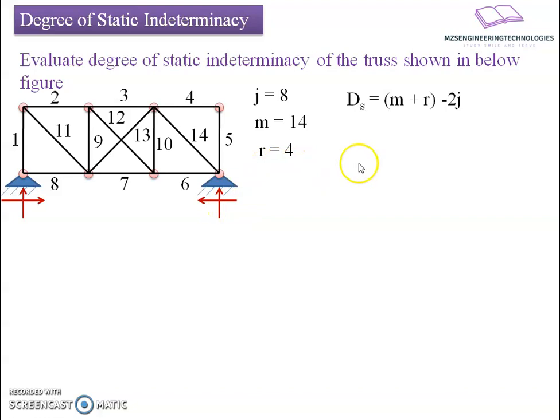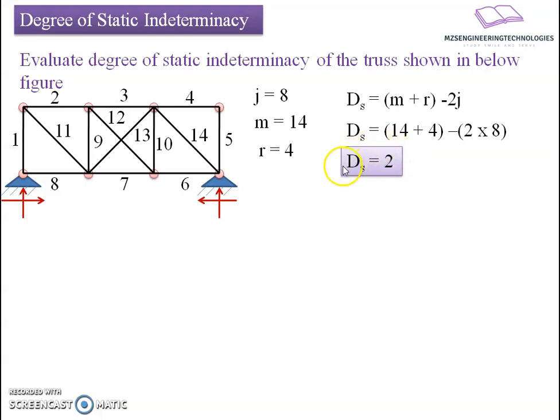If I substitute these values in the equation, ds equals m plus r minus 2j, I can write: the count of members is 14, the number of reactive forces is 4, minus 2 into the count of j, which is 8. This results in a degree of static indeterminacy of 2. It means two unknown forces are there within the structure.